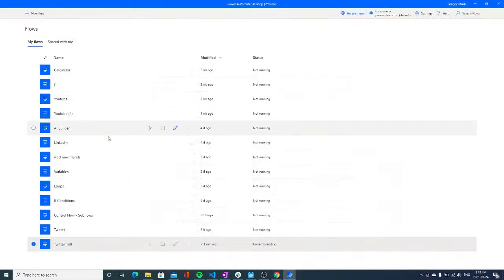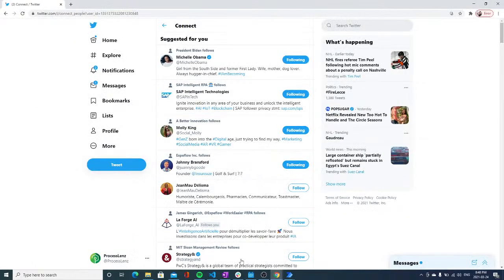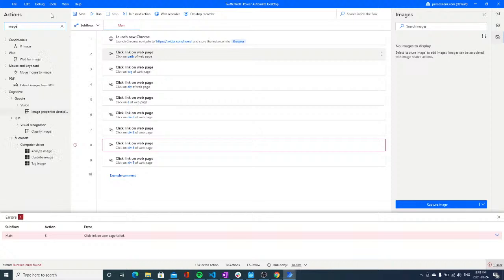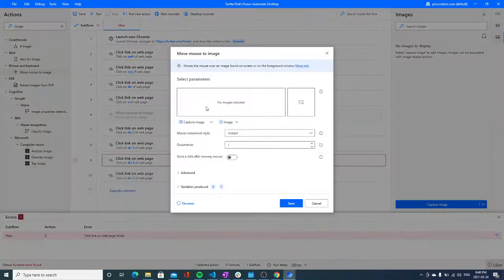All right, so to do something like that, I would search for image, and let me just show you how intuitive and easy it is to use Power Automate. We have different options, so we can classify an image, wait for an image, move mouse to image. I think that might be something interesting for us.